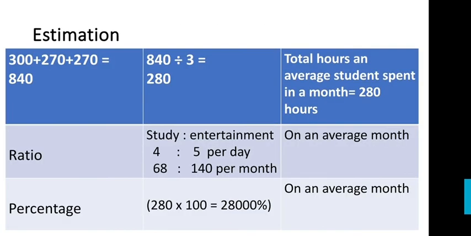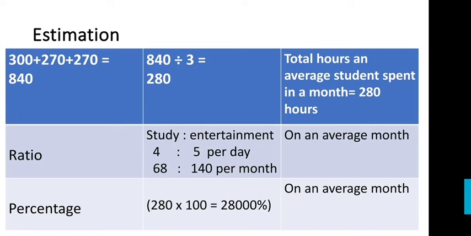Estimation: 300 plus 270 plus 270 of total hours a month is equal to 840. If we divide 840 by 3, we get 280. Total hours an average student spends in a month is 280 hours per month.